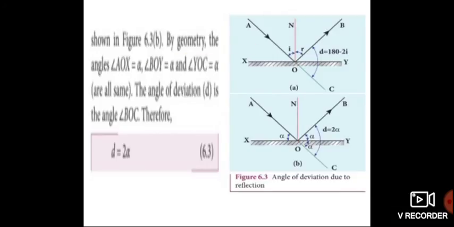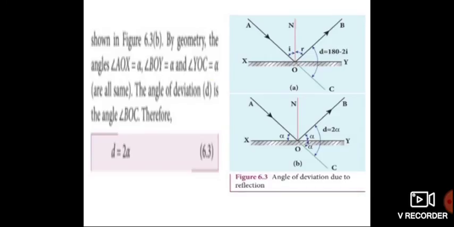By geometry, the angle AOX is taken as alpha. Next, the angle BOY is also noted by the letter alpha.